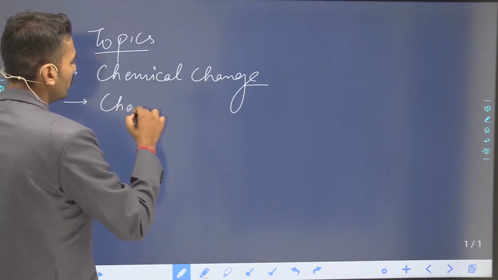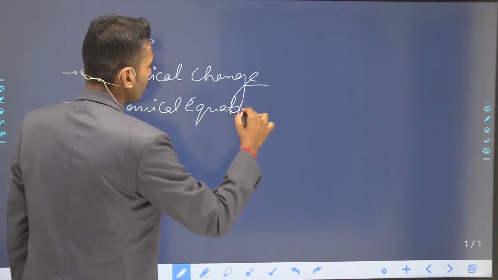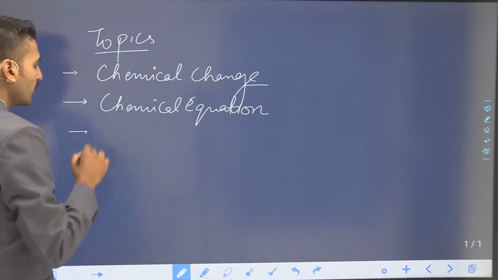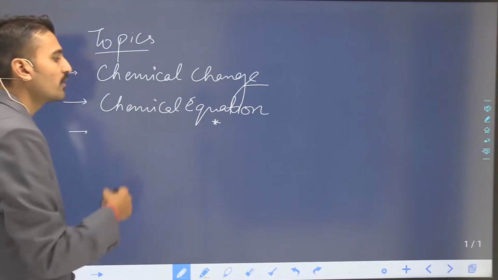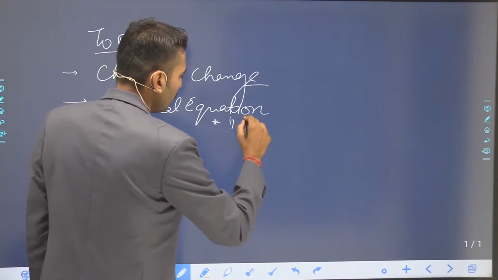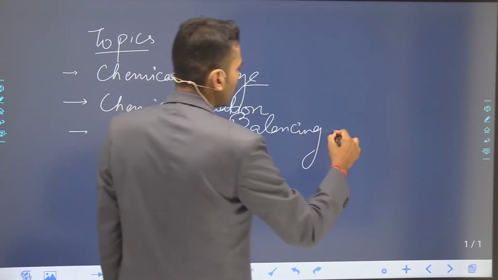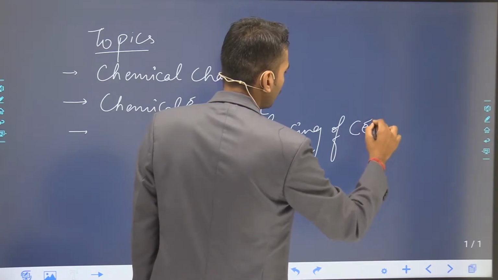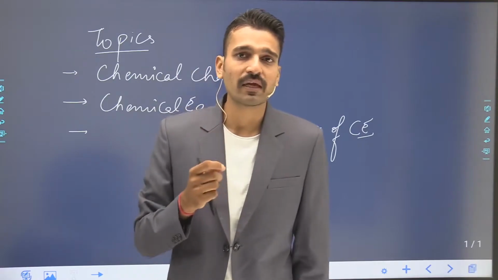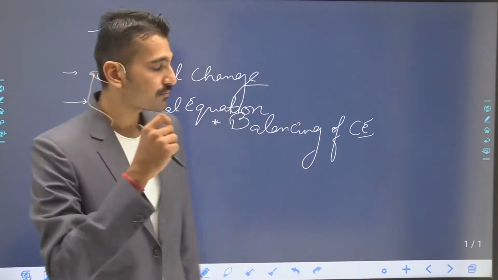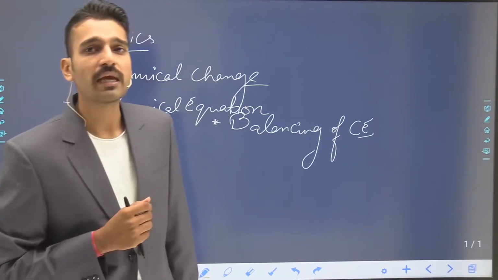So what are we going to study? The chemical equation. The third, and the important one, which is a subtopic of this topic, is the balancing of chemical equations. This is very much important, because when you balance a chemical equation, you will get the idea of the law of conservation of mass and how it is applied to chemical reactions.